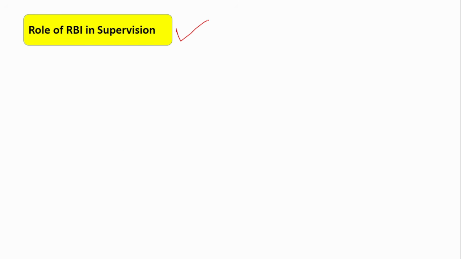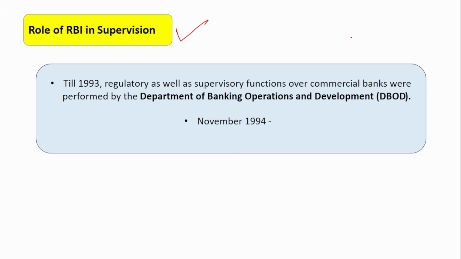Next, we are going to see supervision. Till now what we saw is regulation. Now we are going to cover the supervision part. What is supervision, and what is the difference between regulation and supervision? Regulation lays down the rules. Rules are laid down, like the RBI instructs the banks to maintain CRR and SLR. Even priority sector lending, all these are rules laid by the RBI. Supervision is to ensure that they follow the rules.